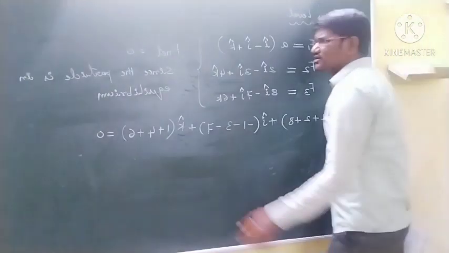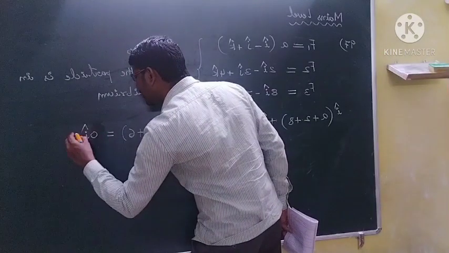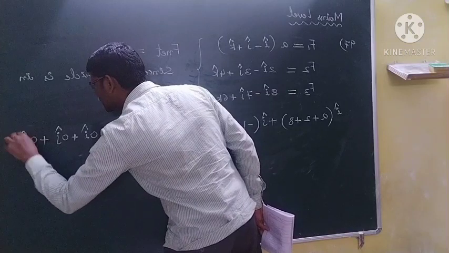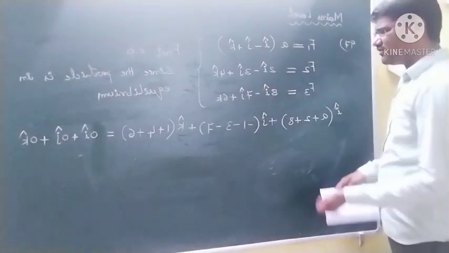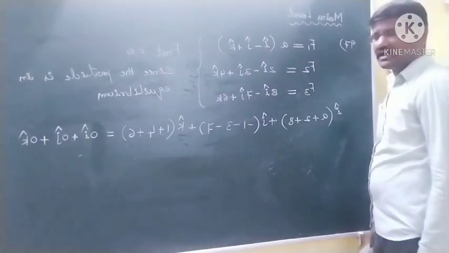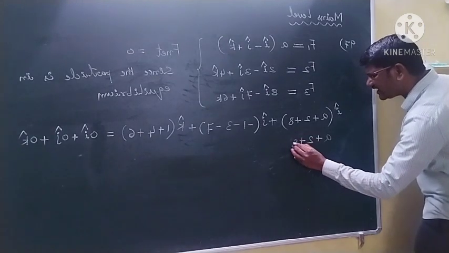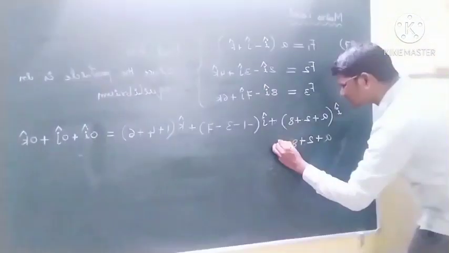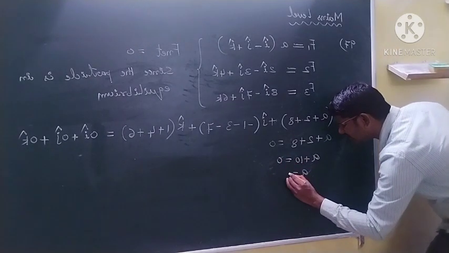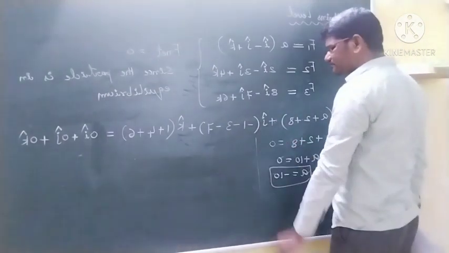Okay students, since F net is equal to 0, and this 0 we will write as 0 into I cap plus 0 into J cap plus 0 into K cap. Okay students, we will write like that. Now see students, equating I cap coefficients on either side. So here I cap coefficient is A plus 2 plus 8, and here I cap coefficient is 0. Then A plus 10 is equal to 0. Then A is equal to minus 10.